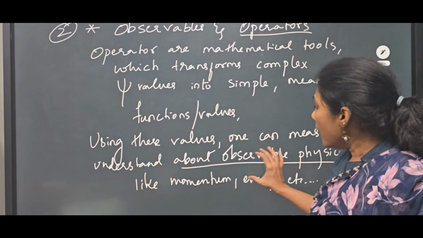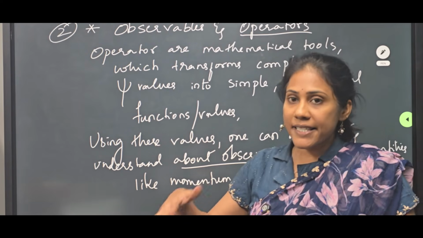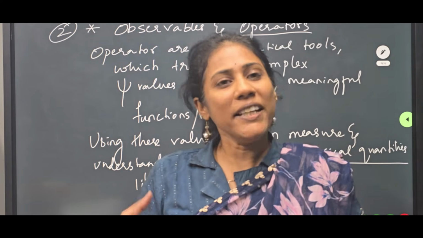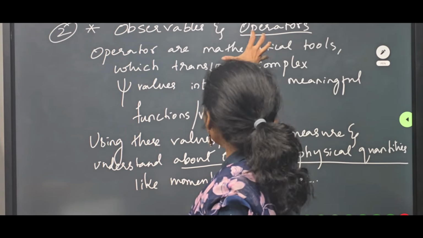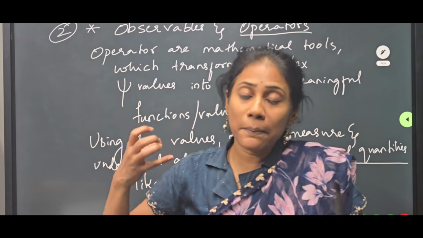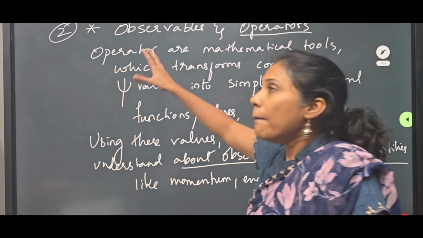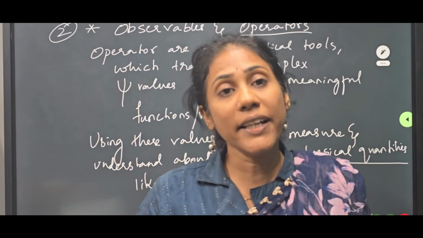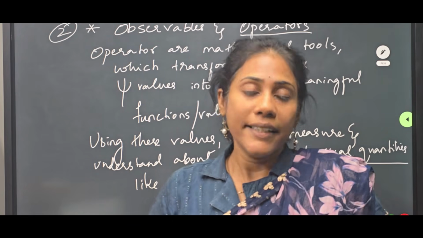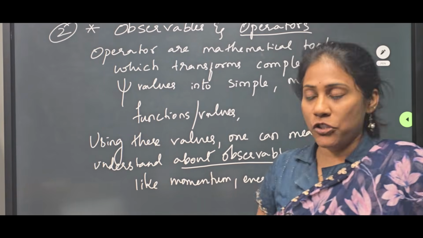All the information relating to these physical quantities is hidden in the psi value, but the psi values are very complex, you cannot understand them properly. So we have operators, which are nothing but mathematical tools, that transform these complex psi values into understandable functions, understandable digits. So that is all about the second postulate.